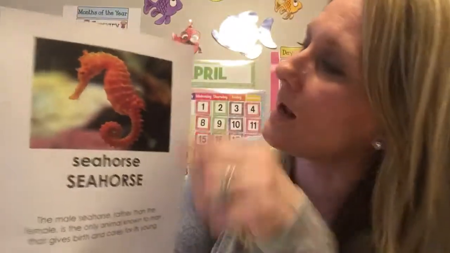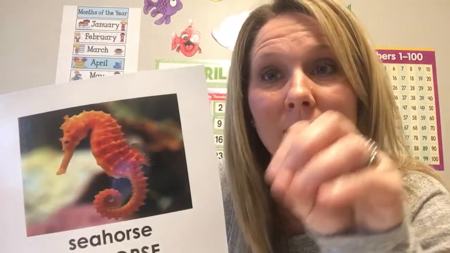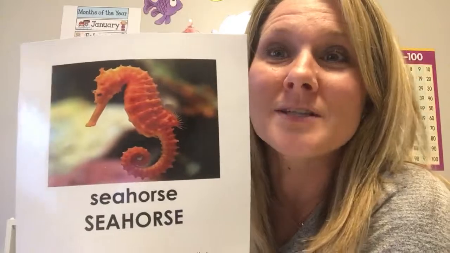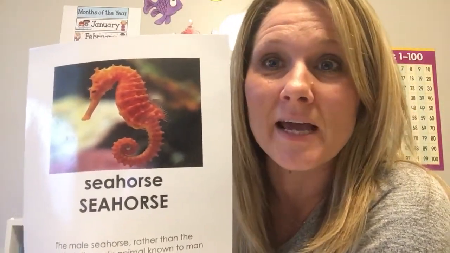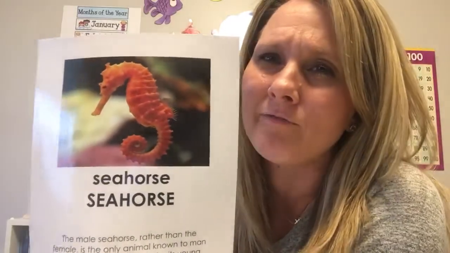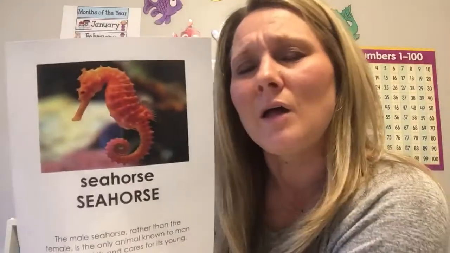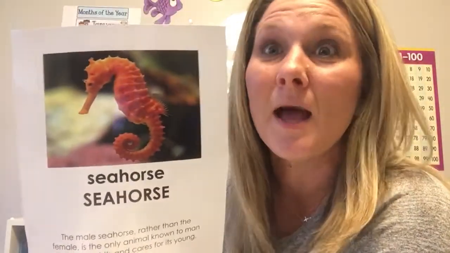Now, something interesting about the seahorse is that the daddy, or the male, has a pouch on the front of him, right on his belly. And as soon as the mommy lays the eggs, she puts all of the eggs into this pouch. And the daddy seahorse carries all the babies in the pouch for up to 45 days. So that's about a month and a half, if you can tell by time what it is. So 45 days, quite a long time. Not as long as a human being carries a baby in its belly, but 45 days.